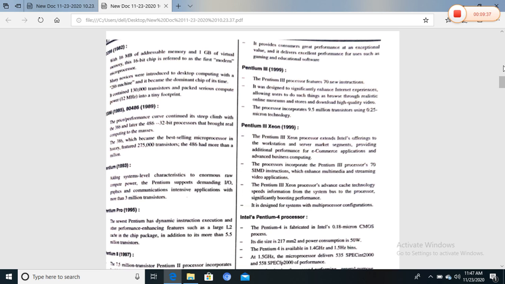This is the introduction, this is the evolution of the processor. The processor evolved in different years, and there are different specifications for every processor for every year.